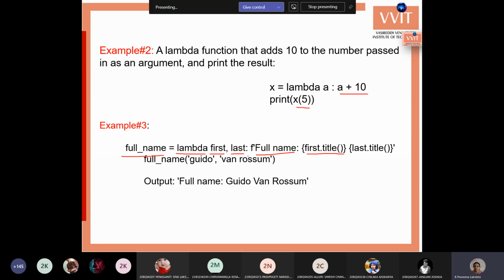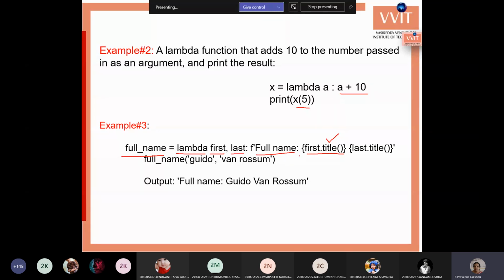Generally the first argument is a string value. String dot title gives you the title case of the string value. Title case is nothing but each word's first letter as a capital letter. The title function returns the title case of the string. It capitalizes each word's first letter.